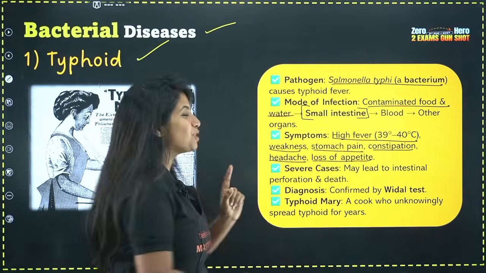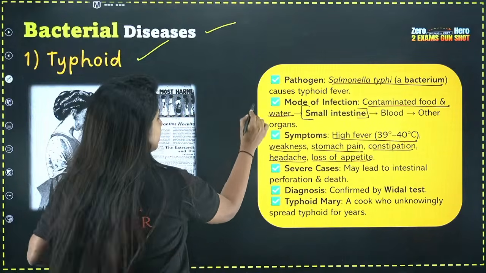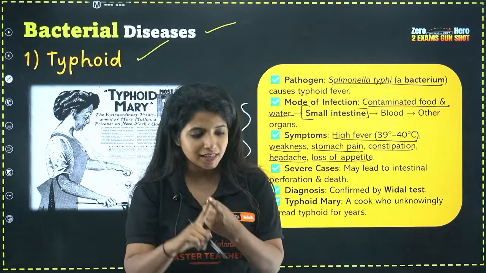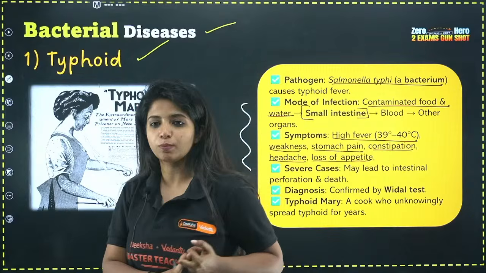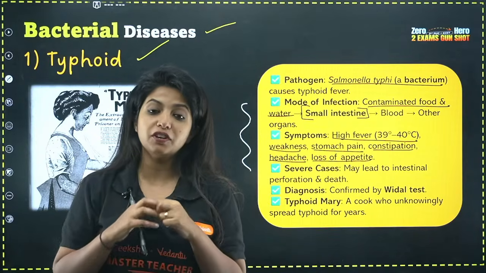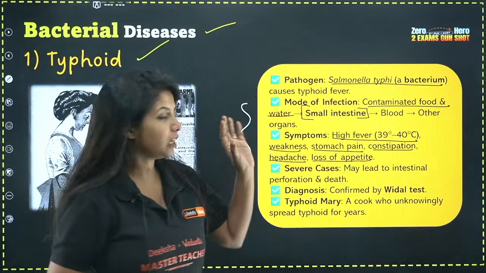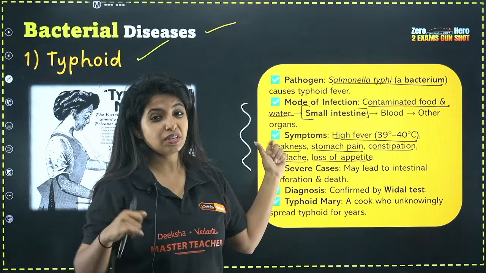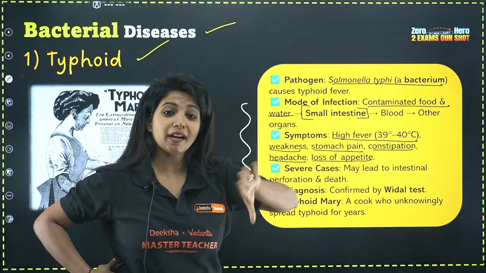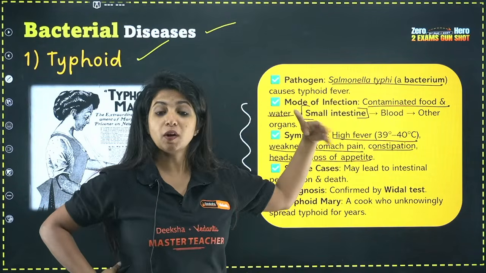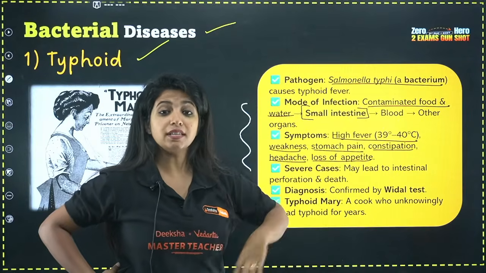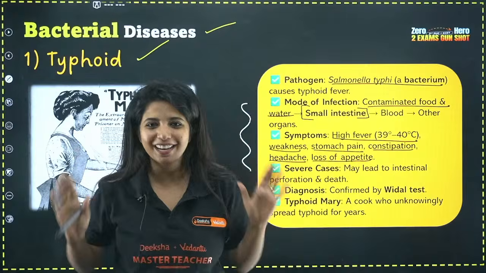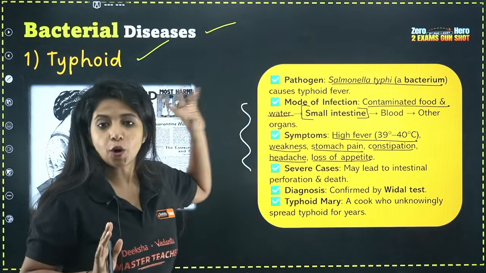Why? Because this is a very important PU2 concept. You can be asked about any disease out there, about their symptoms, about what organ is being affected, and what happens if at all things get worse. So generally in typhoid you have high fever, and because of high fever we have weakness, and because of fever I have headache. Apart from that I have stomach pain because my small intestine is affected, and since my small intestine is affected I also have constipation, and since I have constipation I have loss of appetite as well. These are the symptoms that you have for typhoid.